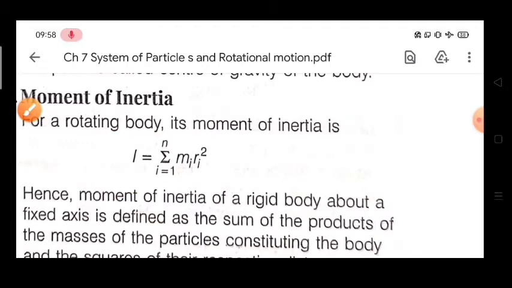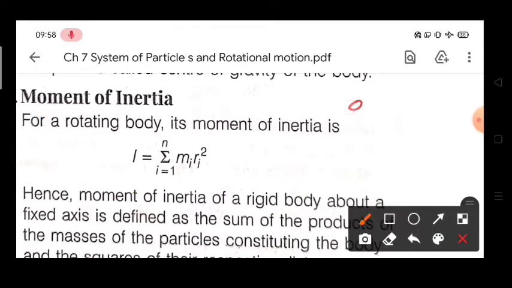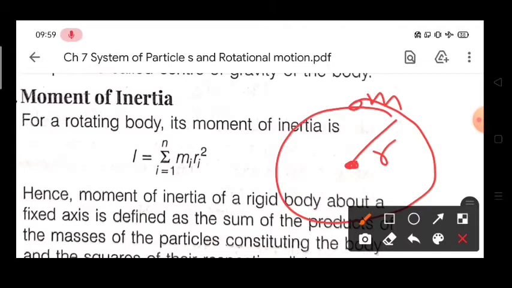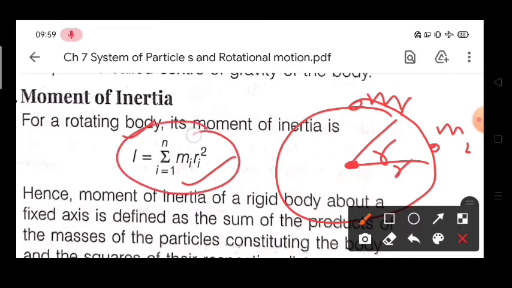If instead of this ring we consider just a particle whose mass is equal to the mass of the ring, and this particle is rotating about a particular center, then its moment of inertia again will be mr square. If you have more than one particle, first particle and second particle, then I equals m1 r square plus m2 r square. In such a way you get the total amount of I.